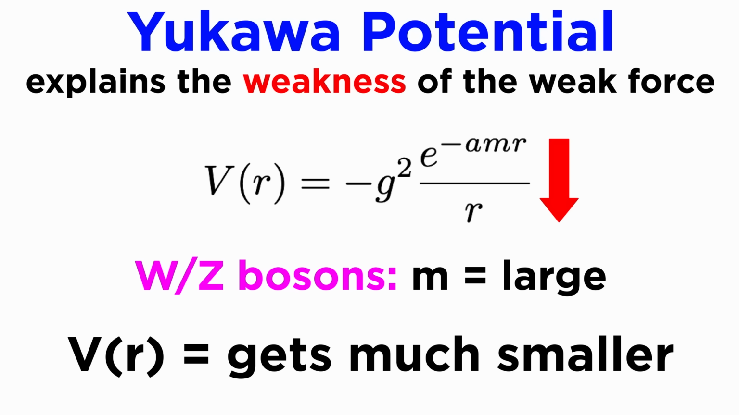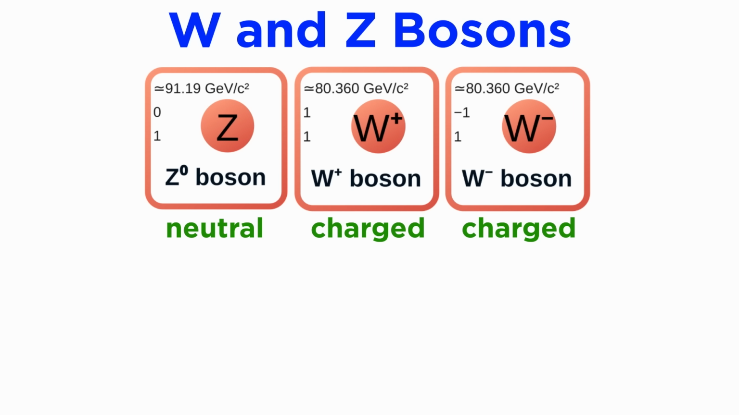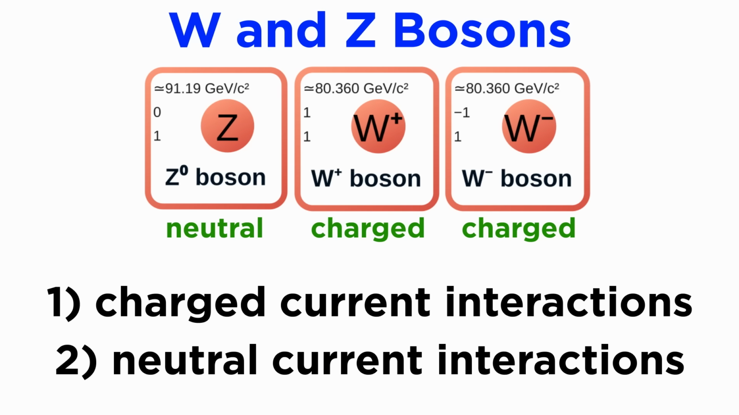Another important thing to note about the W and Z bosons is that the W boson is charged with a W plus and a W minus, while the Z is neutral. This difference gives rise to two distinct types of weak interactions, charged current and neutral current interactions, named for particle currents that appear in quantum field theory.